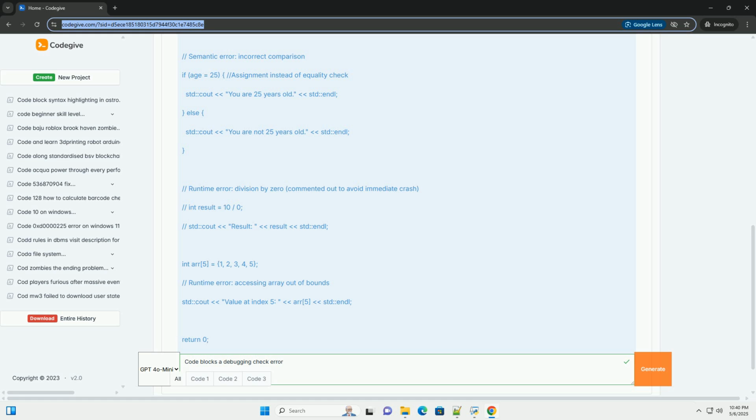1. Segmentation fault, or seg fault. This is a common runtime error that usually occurs when you try to access memory that your program is not allowed to access, for example accessing an array out of bounds or dereferencing a null pointer. Solution: use the debugger to examine the values of pointers and array indices before the seg fault occurs. Make sure you're not writing to memory that you don't own.